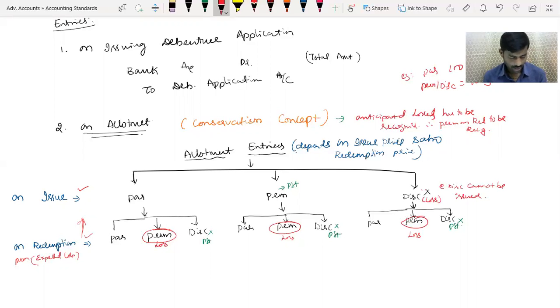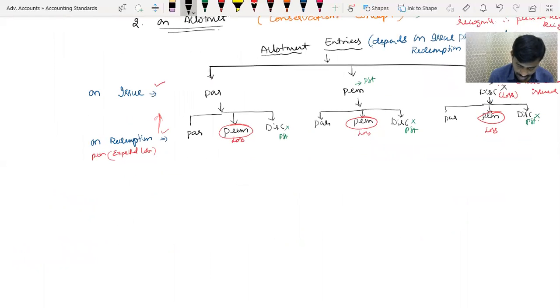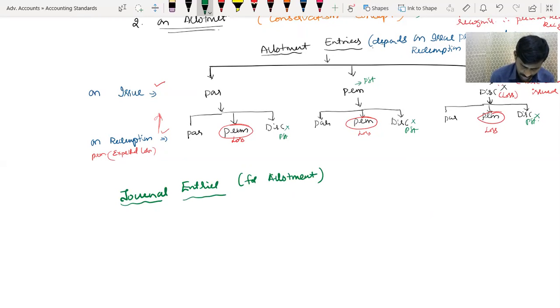Yeah. Now let's go to the entries. So only these 9 possible entries will come. First let us go with the journal entries for allotment.